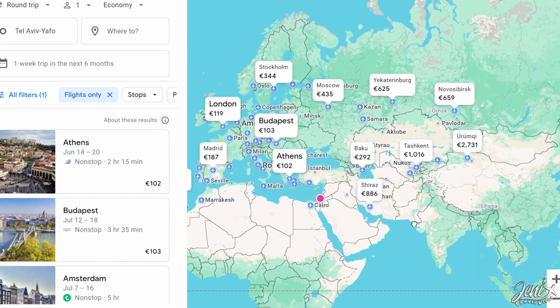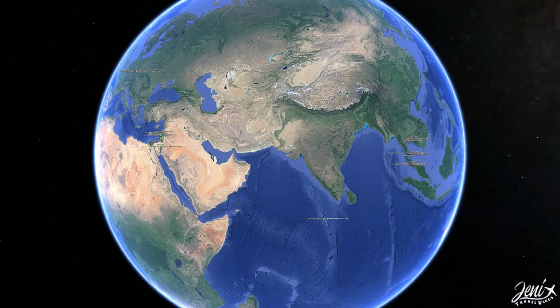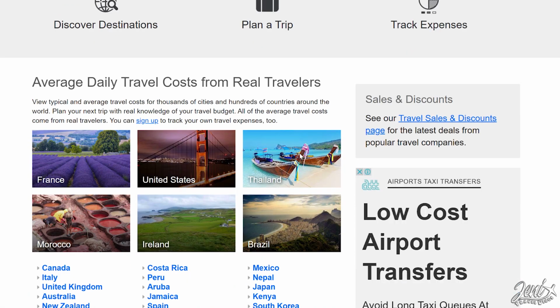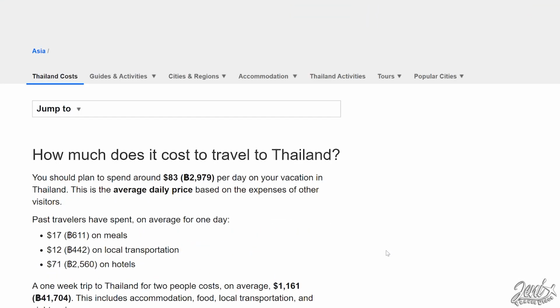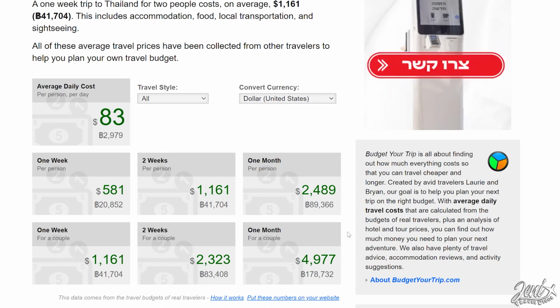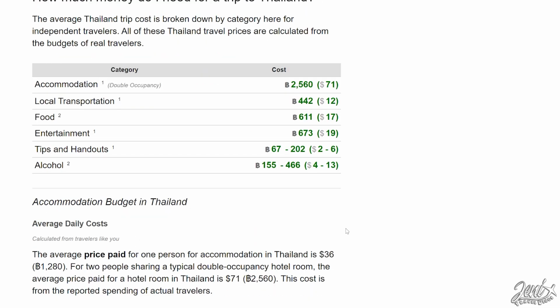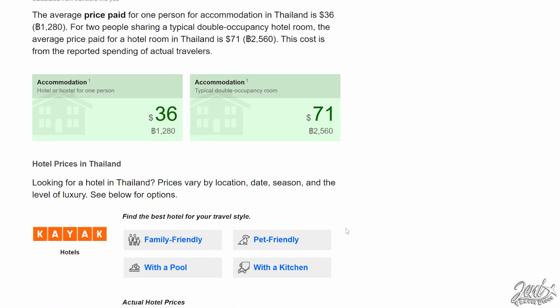For instance, when traveling to Southeast Asia, the destination is cheap, but the flight is long and expensive. I like to use a website called budgetyourtrip.com to browse countries where I want to travel. It shows you the average prices of restaurants, accommodations, transportation, etc. That way you can find a destination that fits your budget.